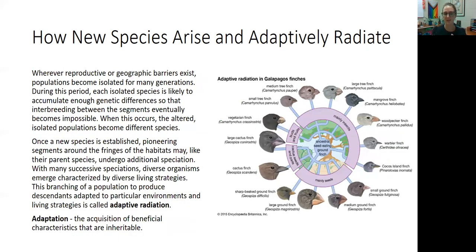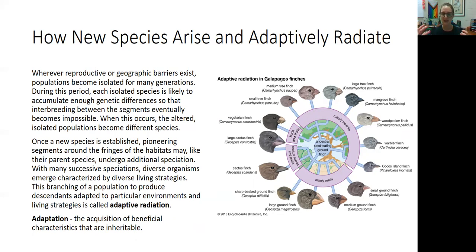This often happens on islands. For example, with Darwin's finches, the finches on each of the different islands were separated from each other, so they began to speciate, becoming different species based on the environment they were in. Some of those finches needed to be able to eat really hard seeds if the island they were on had that type of food. Some finches needed to be able to pick insects out of the wood. As they lived on different islands, they had different needs, different factors driving that natural selection.